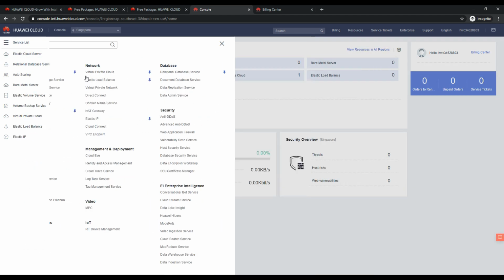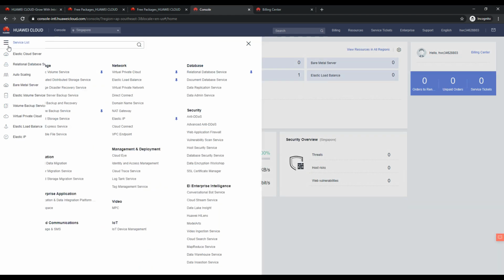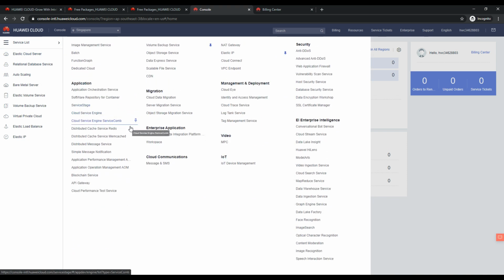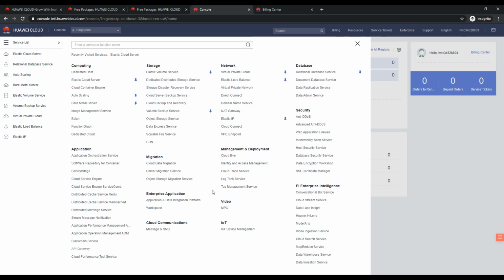And let's see the services list here. Here again you can see they are also a mature cloud platform, and again very famous in mainland China. I recently did a couple of videos on Ali Cloud also. I will drop those links in the video description. But here you can see, and you can bookmark whatever service is your favorite or you are going to use, but make sure to go through the documentation of the free package to understand.